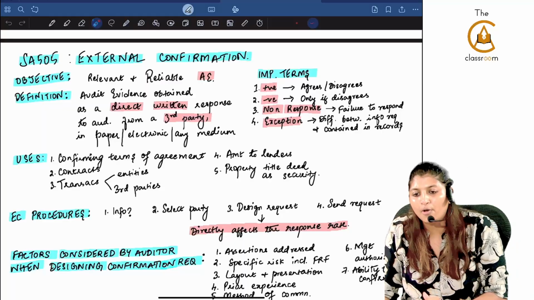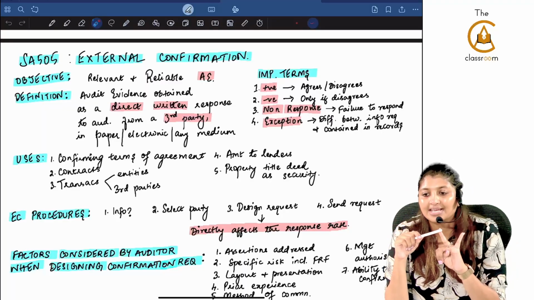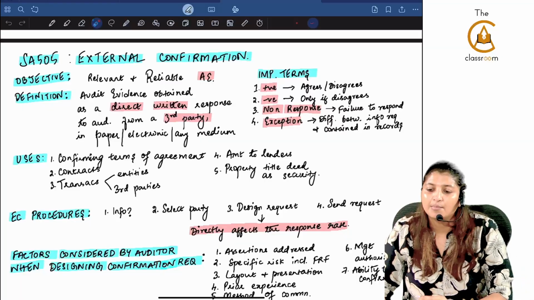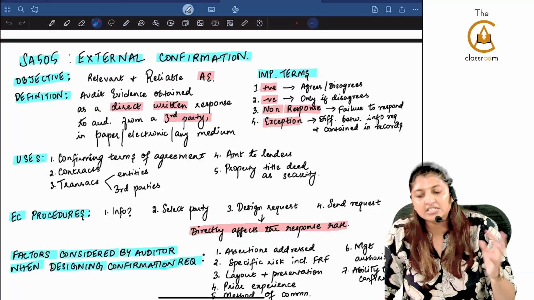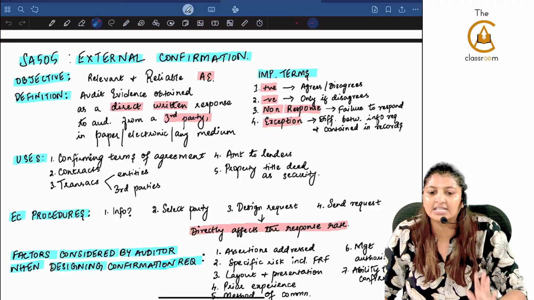Now what are the important terms? We saw 4 terms. One is positive response, negative response, non-response and exception. Positive means what? Whether he agrees or disagrees, he will be answering. Negative means what? Only if he disagrees, he will be answering.